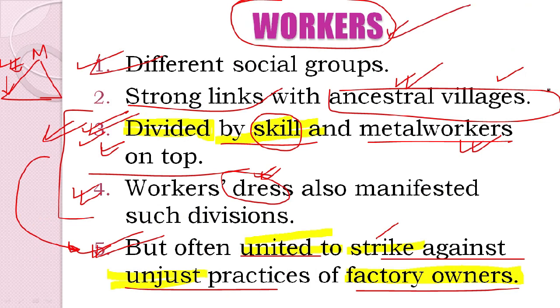Next we learnt about the workers, who were different social groups. They were linked by their ancestral villages. Second, they were divided by skills. Workers' dresses also manifested such divisions. However, one very significant point is that they often united to strike against unjust practices of factory owners.